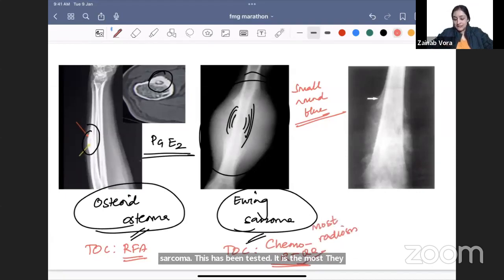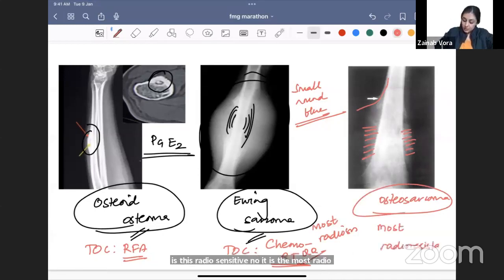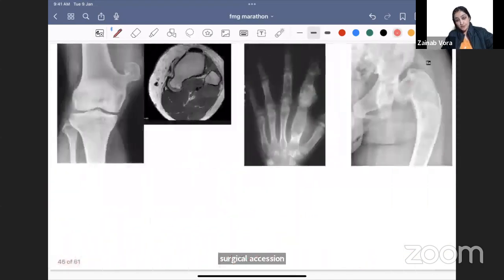Okay, and finally what do you see? You see uplifted periosteal reaction, Codman's reaction, and you see that there is a sunburst periosteal reaction. This is osteosarcoma, right? So this is osteosarcoma, right? Is this radiosensitive? No, it is the most radio resistant bone tumor. So here the treatment remains surgical excision. All right, so this is what you have to remember for all of these bone tumors.